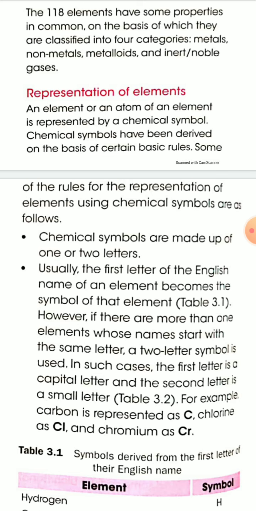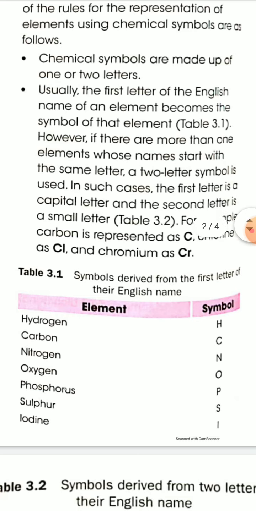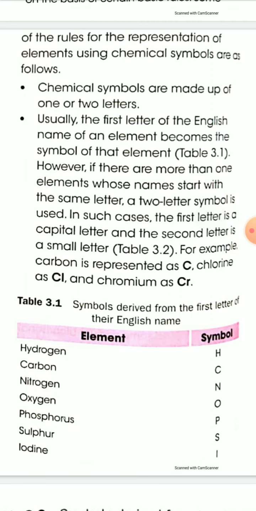First rule: chemical symbols are made up of one or two letters. Usually, the first letter of the English name of an element becomes the symbol of that element. See table 3.1 here. The first letter of the element is the chemical symbol of the element.